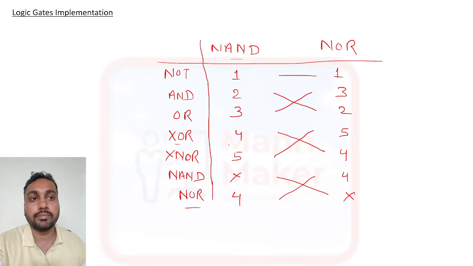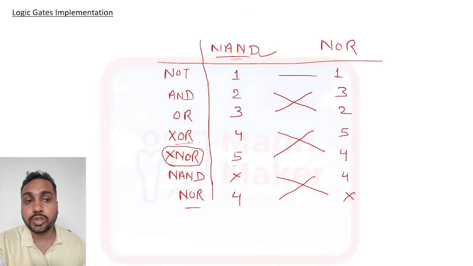Suppose a question comes: design an XNOR gate, or design an XOR gate using NAND gates and tell how many NAND gates are required. To implement an XNOR gate, how many NAND gates are required? So a total of 5 gates are required.